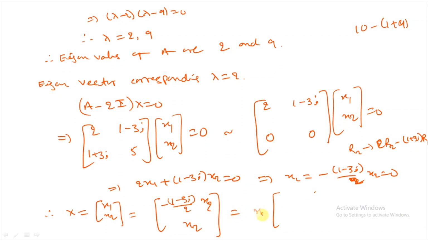I write x2 times (minus 1 minus 3i, 2, 1). Or you can write the same with x2 as a common factor: minus (1 minus 3i) by 2 by 1. If it is a vector, the scalar multiple is also a vector, because it is linearly independent, and x2 belongs to any real number.